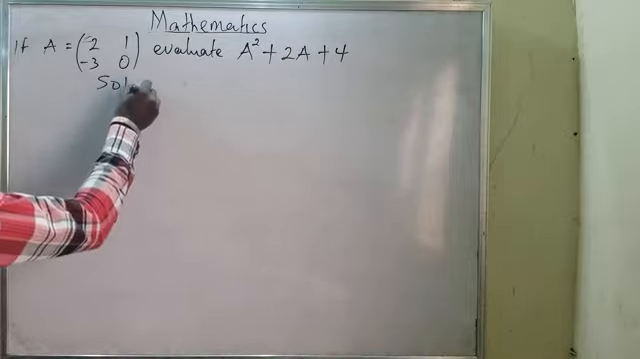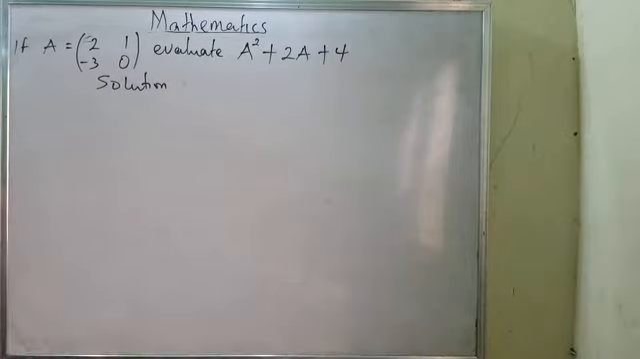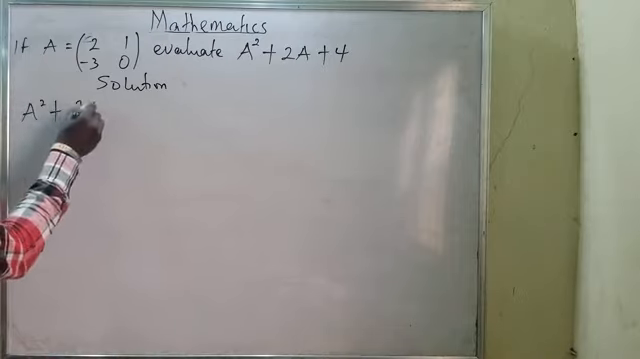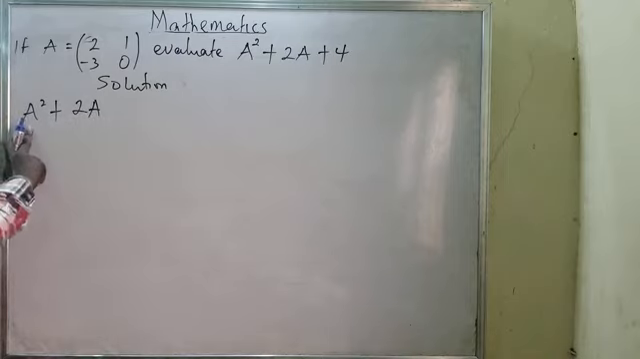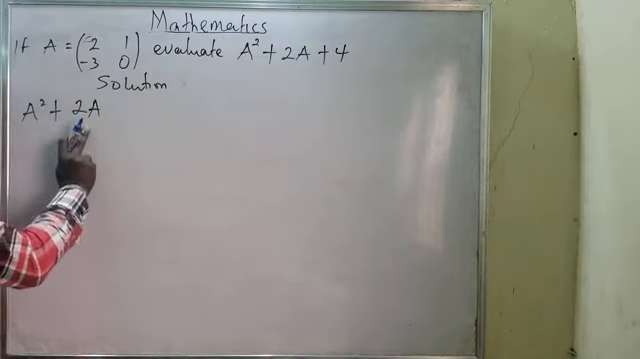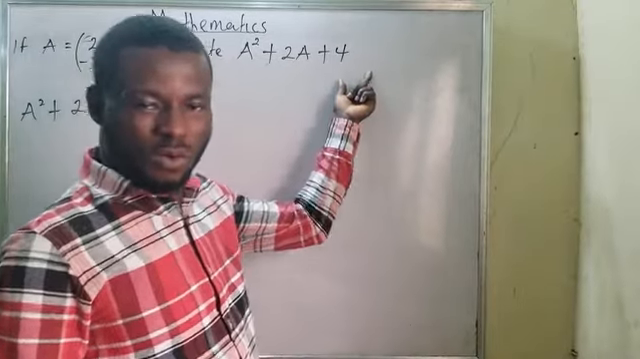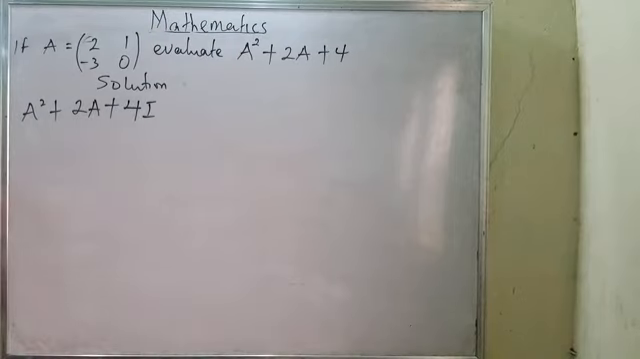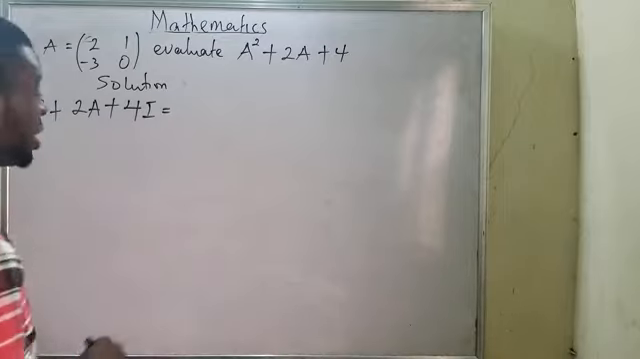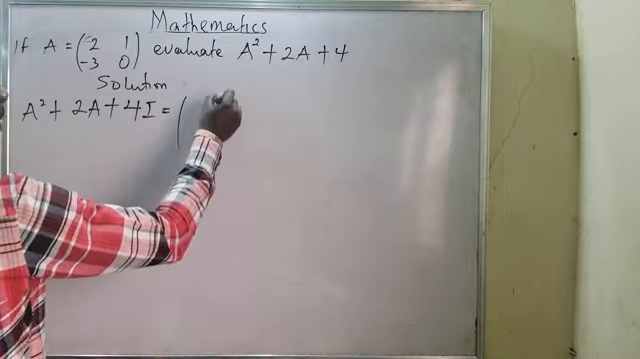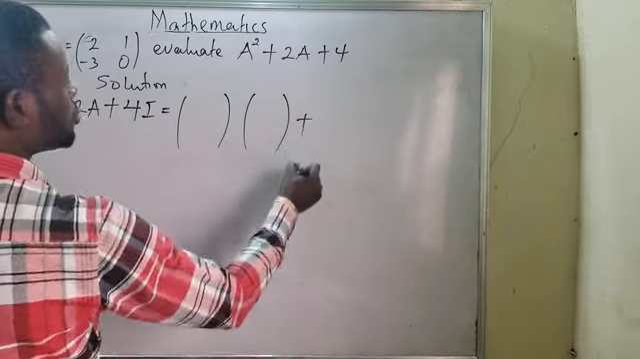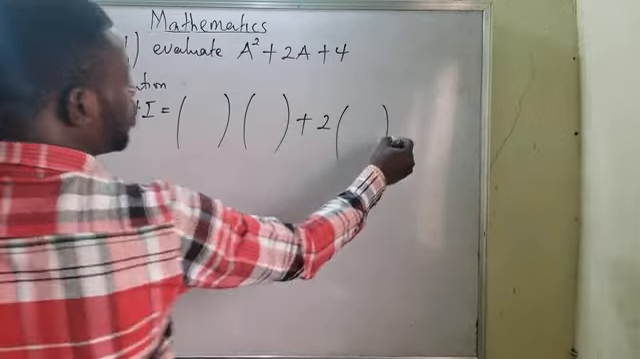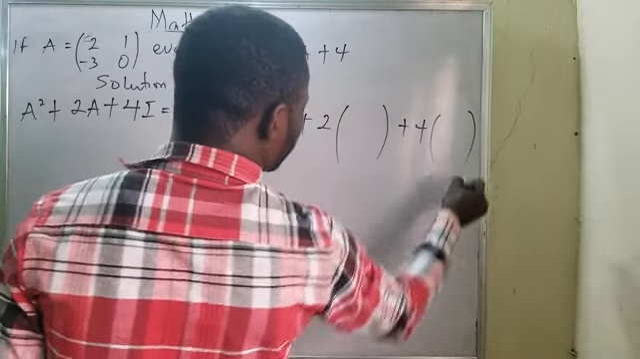Now, the solution to this problem. How do I solve this question? It's very, very simple. I'm talking about A squared plus 2A. Now, this one will result into the matrix. The only problem you have here is this 4. This plus 4 means I will be having plus 4I. That is all you need to do. Now, in interpretation, it means I will be talking about A squared plus 2A plus 4I.